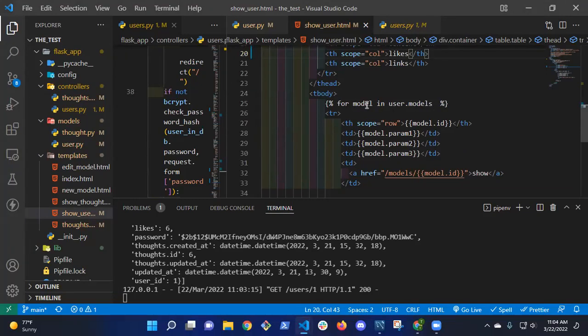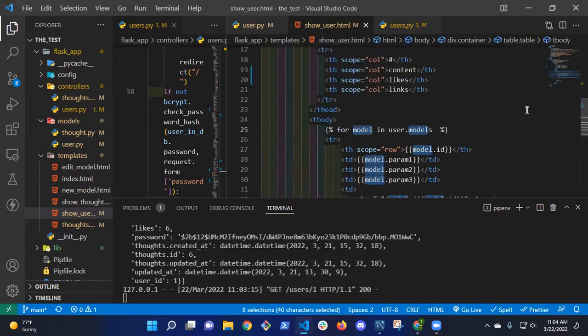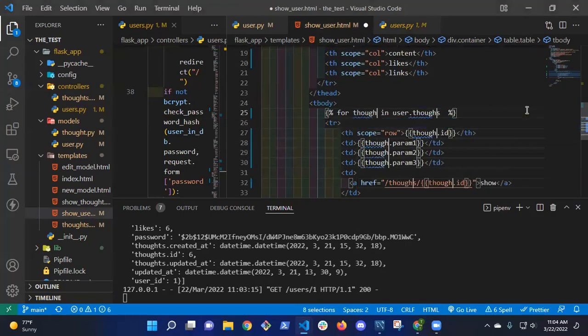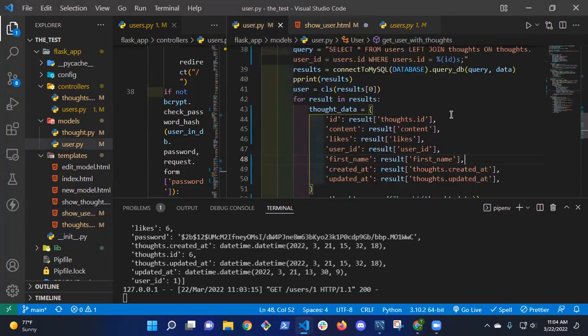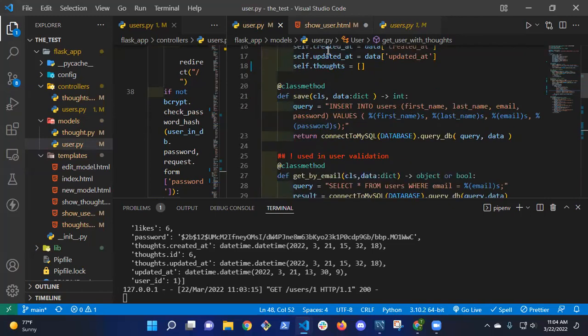Thought, exactly. So everywhere where it says model, I'm going to go through and change it to thought. Okay, so I'm saying that my user has a thoughts attribute, and let me just double check and make sure he does. Yes, he does.